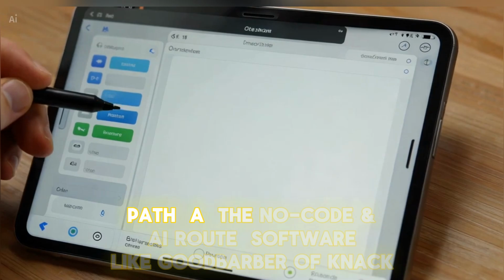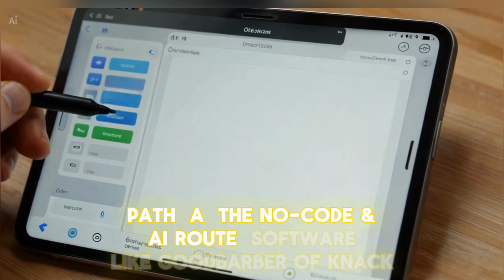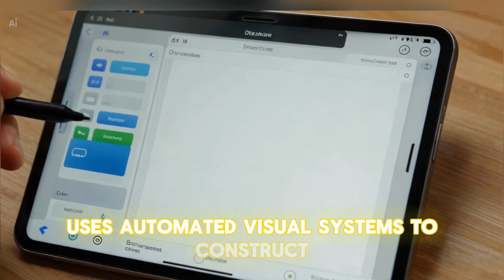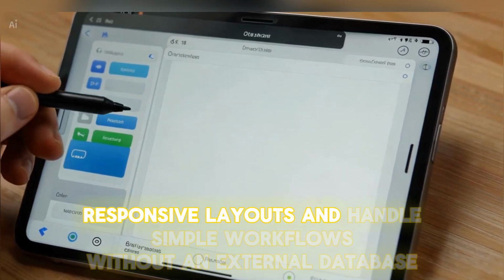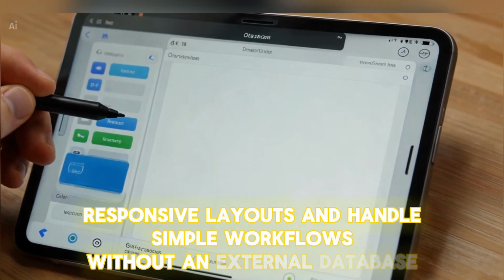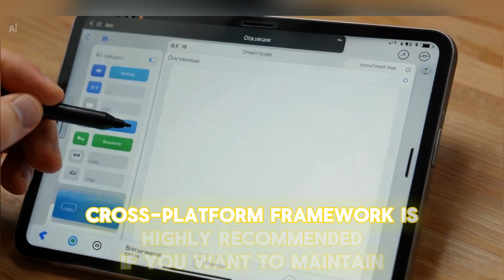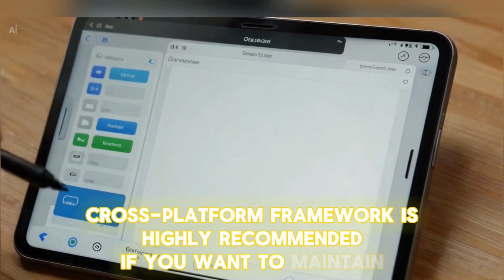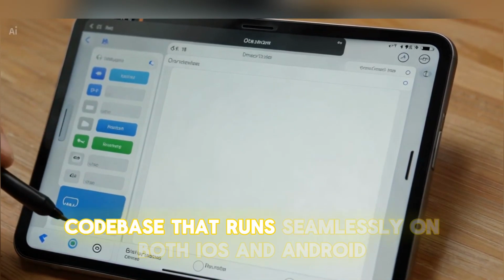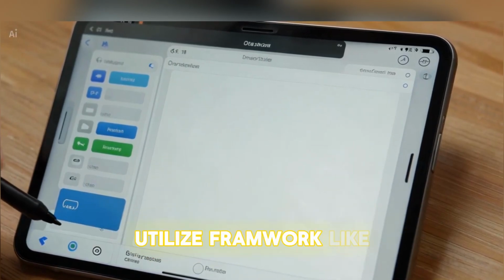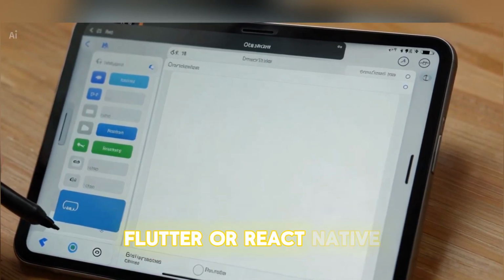Path A, the no-code and AI route. Software like GoodBarber or Knack uses automated visual systems to construct responsive layouts and handle simple workflows without an external database. Cross-platform frameworks are highly recommended if you want to maintain a single codebase that runs seamlessly on both iOS and Android. Utilize frameworks like Flutter or React Native.